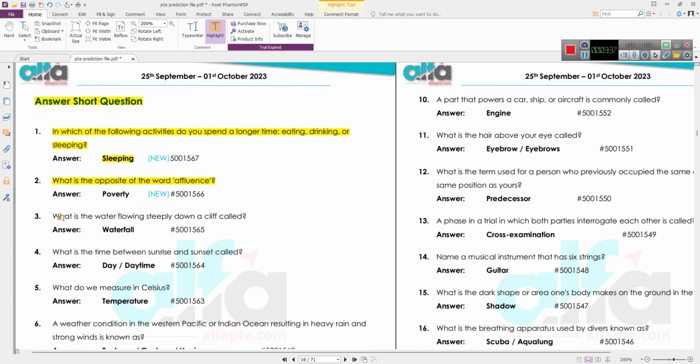Now let's look at question number 3. What is the water flowing steeply down a cliff called? You might not know this answer, so you can simply say, "Sorry, I don't know," or you might repeat a few parts of the question, like "water flowing down a cliff called," so water, or something like that. The answer is waterfall.